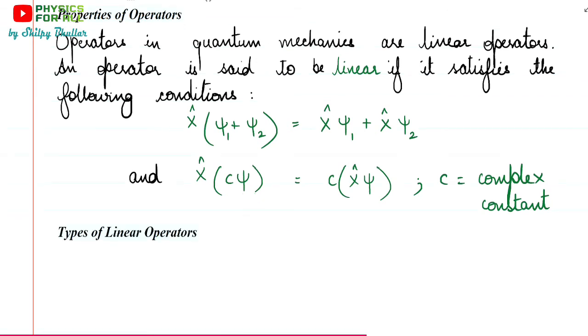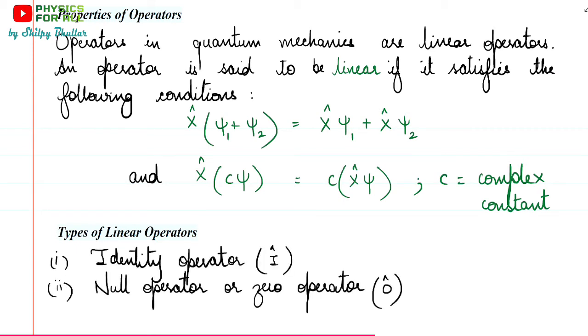Now let's talk about types of linear operators. So the two most common operators that we have are the identity operator, which is denoted by I cap, and the second one is the null operator or zero operator, which is denoted by O cap. अब ये words आपने शायद सुने होंगे in matrices.